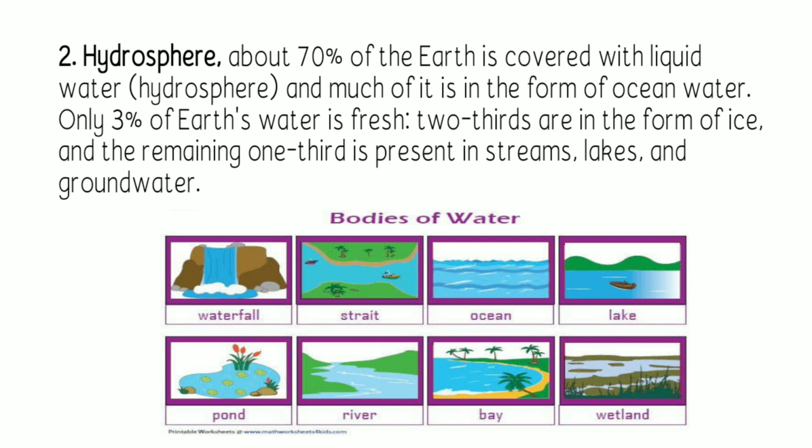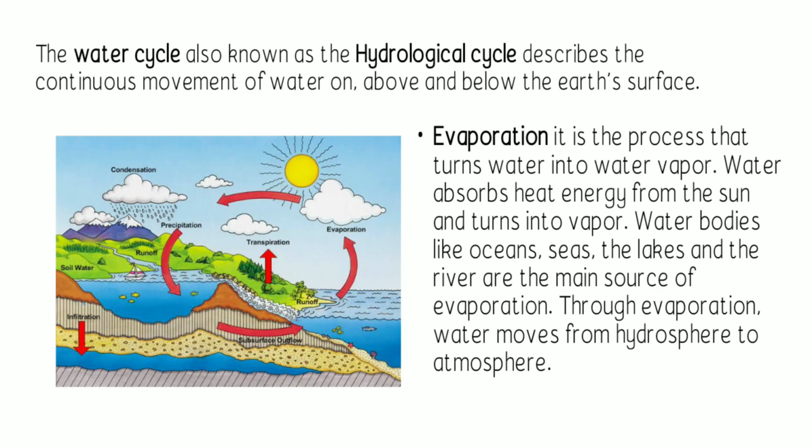The hydrosphere includes all the bodies of water. We have the waterfalls, oceans, lakes, rivers, wetlands, ponds, and etc. We also have here the water cycle, also known as the hydrological cycle. This cycle describes the continuous movement of water on Earth, above and below the Earth's surface.